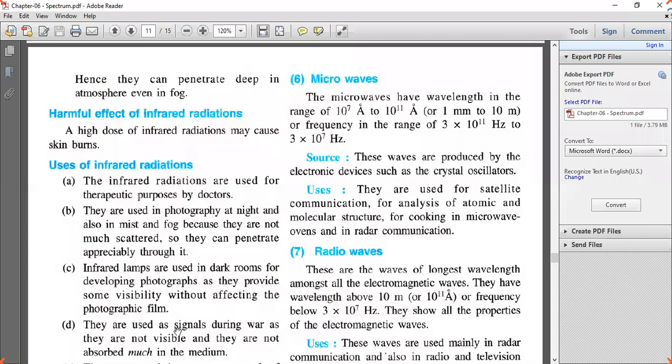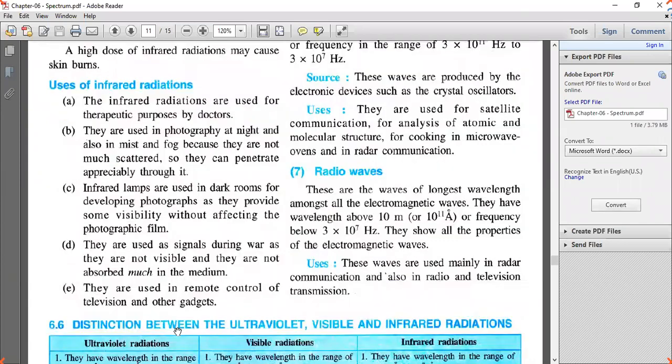Next, it is used in microwave ovens, you might have known. So it is used in microwave oven and radar communication. For radar communication also, microwaves are used.